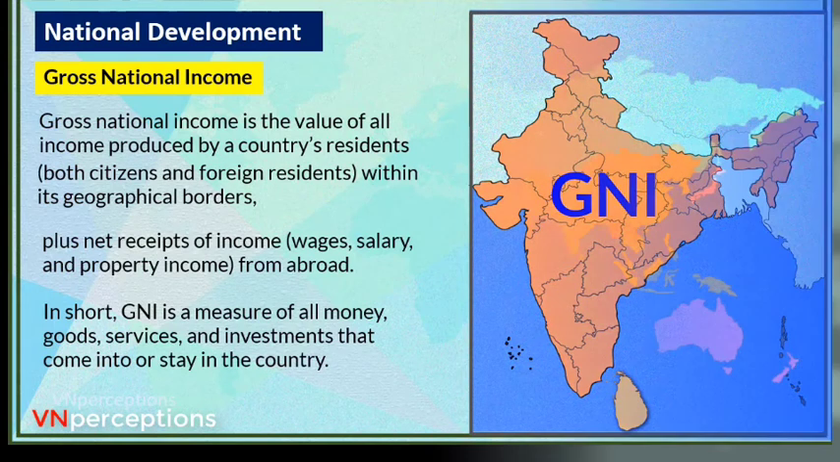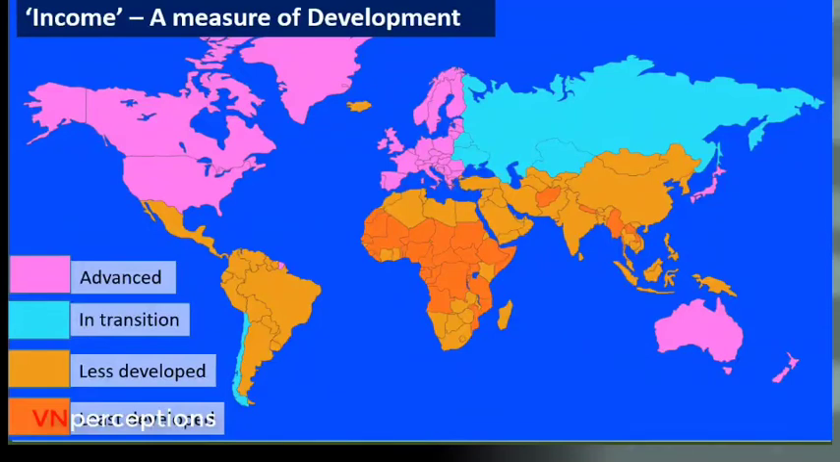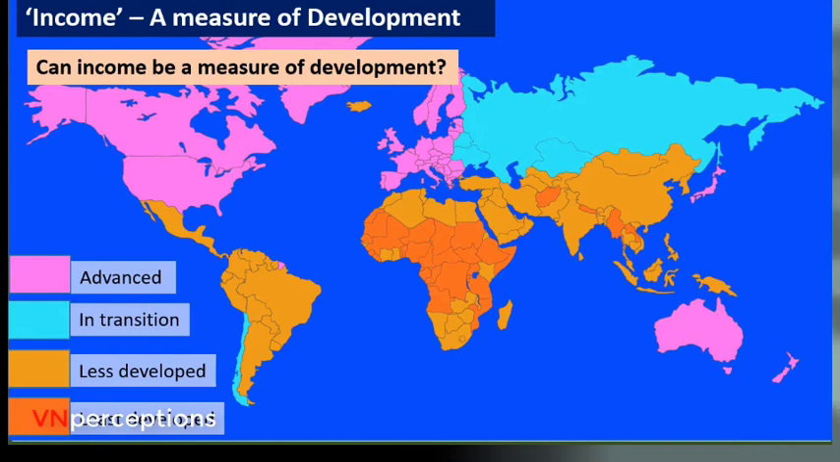and say, okay, one country is developed and the other one is not? So, can income be a measure of development? The answer is no. Let's try to understand why.